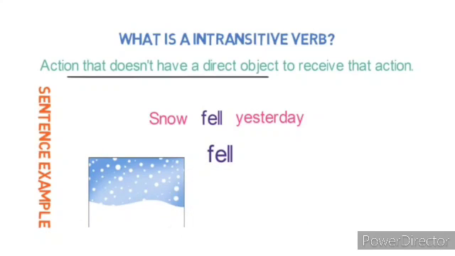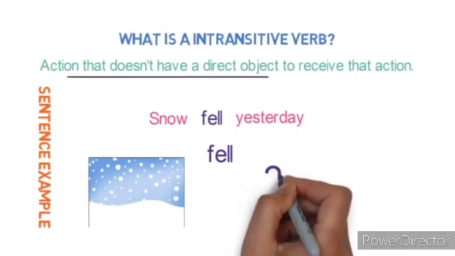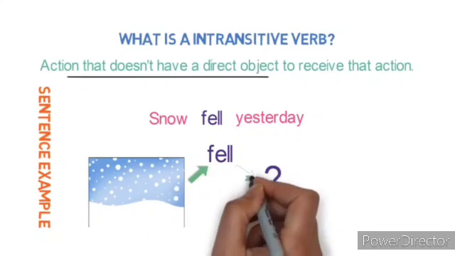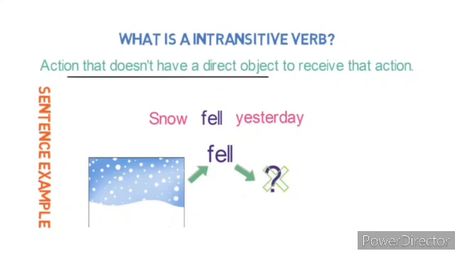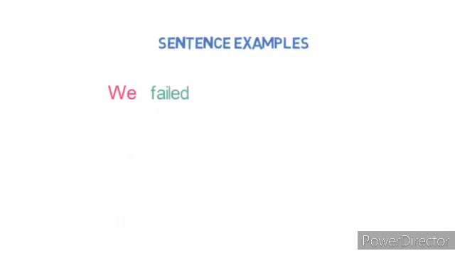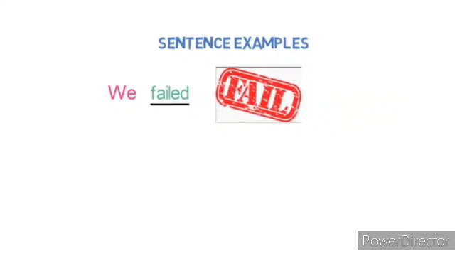But we cannot say the snow fell on whom. In other words, there is no direct object to receive the action. So, fell is an intransitive verb. Let's look into some more sentence examples for intransitive verbs. Here, the sentence is: we failed. Here, failed is an intransitive verb as there is no direct object linked with it.